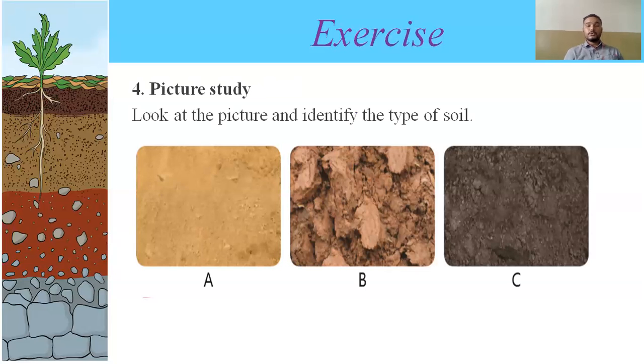Now the fourth question, you have to look at this picture. Three pictures are given and you have to name them, which soil is shown over there. So which is the first one? The first one is sandy soil. What is the second one? The second one is clayey soil, and the third one is loamy soil. These are three types of soils.